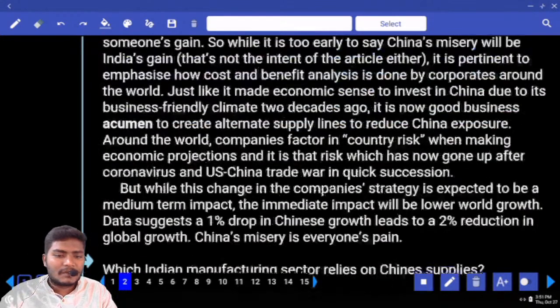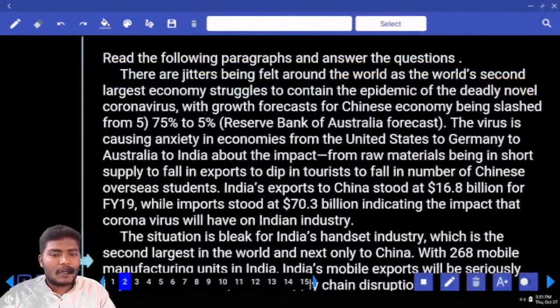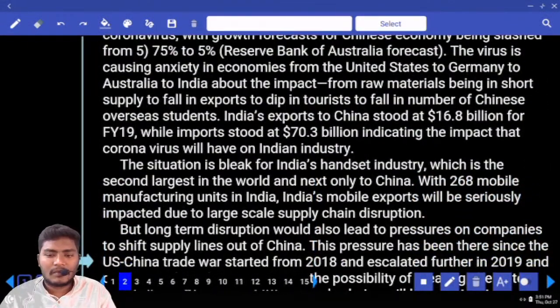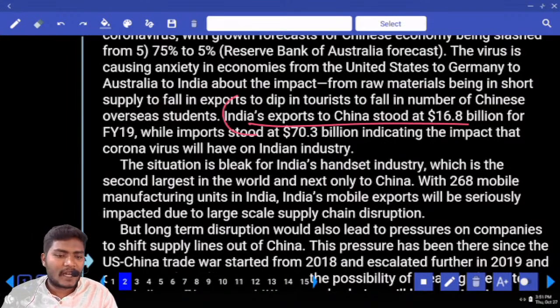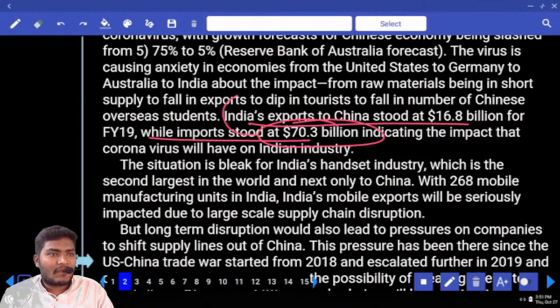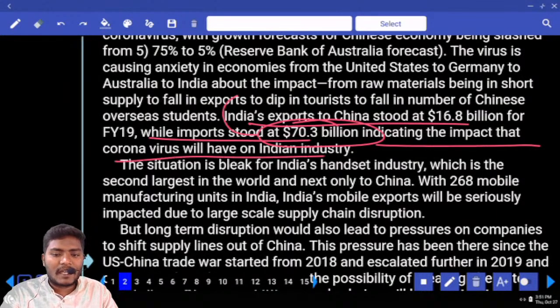Where do you find this? Read from here. India's exports to China stood at 16.8 billion for financial year 2019, while imports stood 70.3 million, indicating the impact that coronavirus will have on Indian industry.